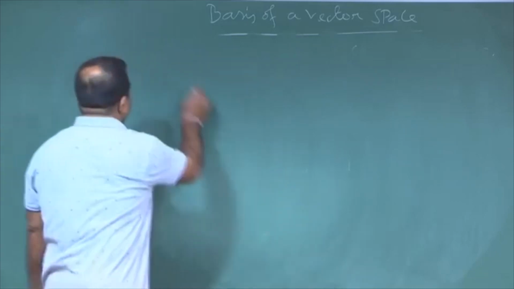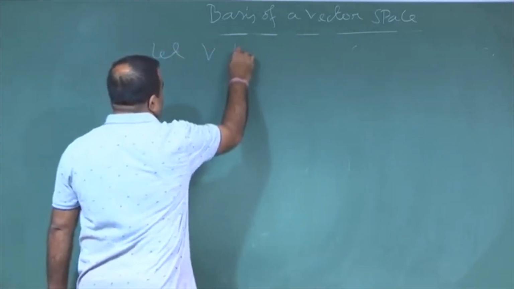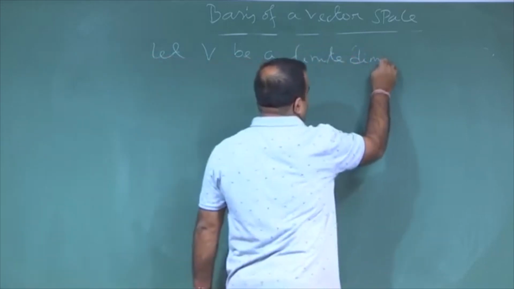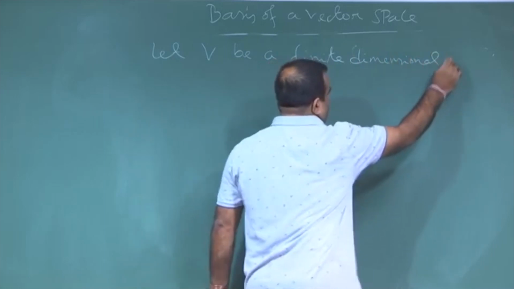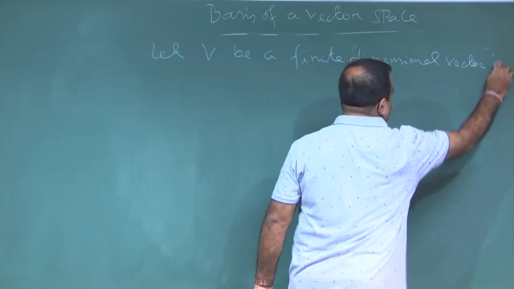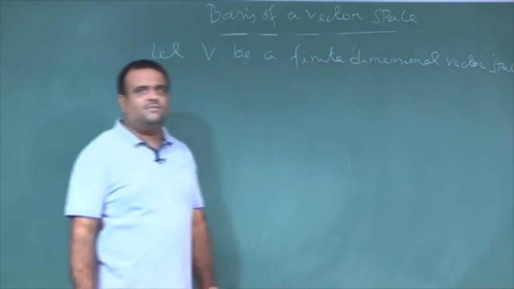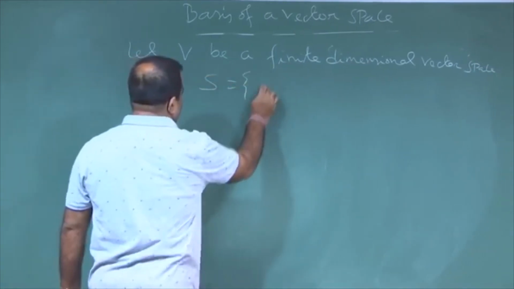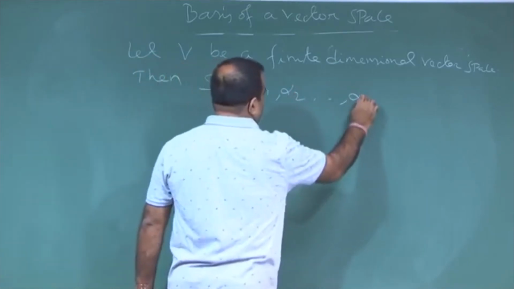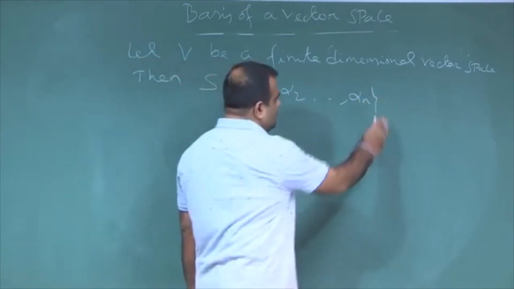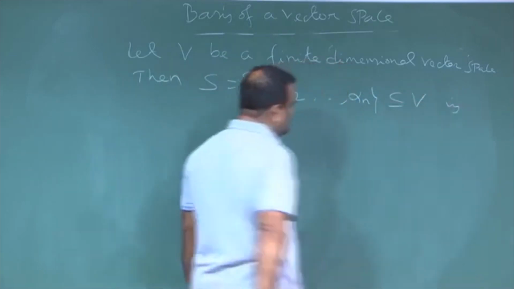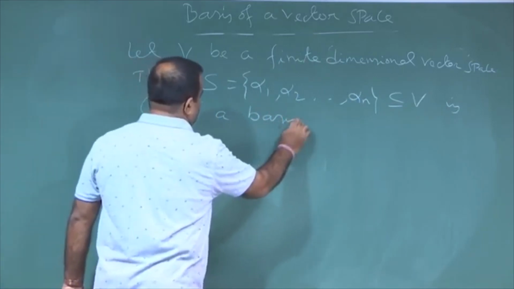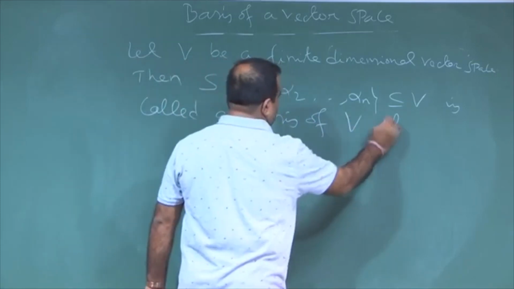Let V be a finite dimensional vector space over a field F, then S, a set of vectors, is called a basis of V if these two conditions are satisfied.